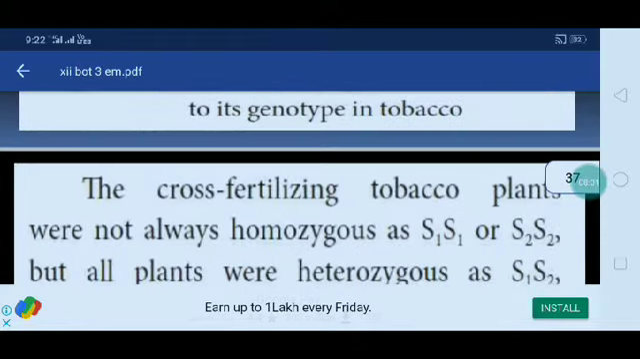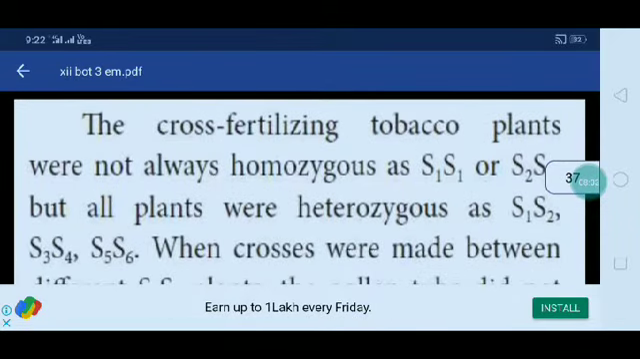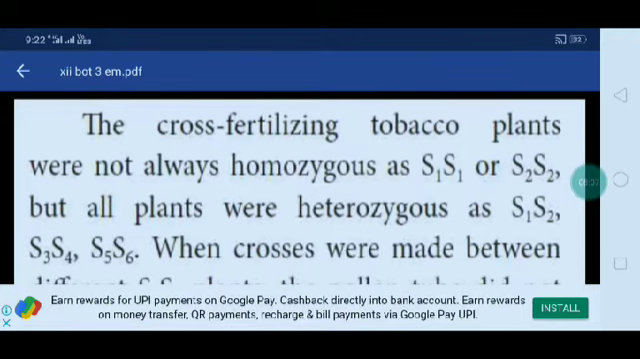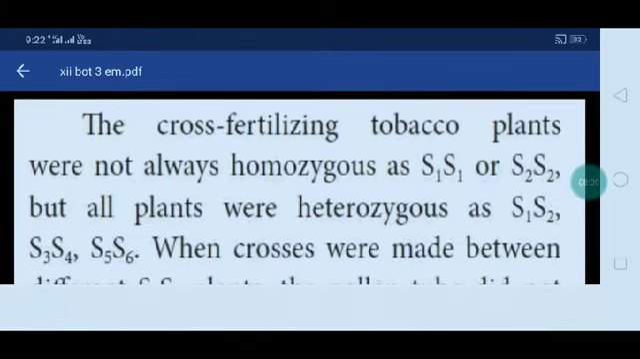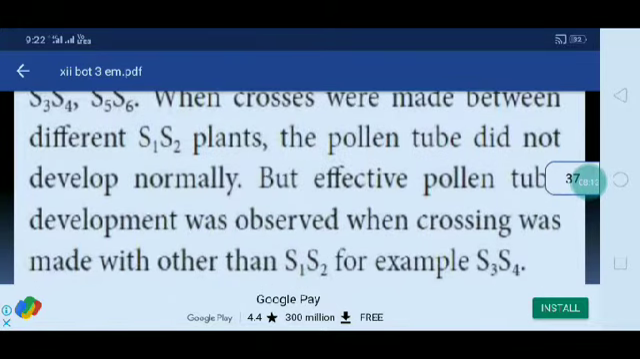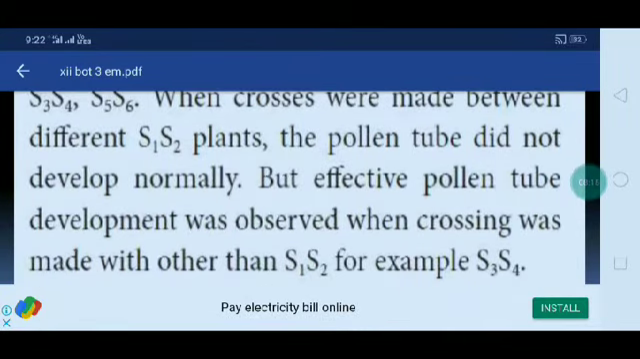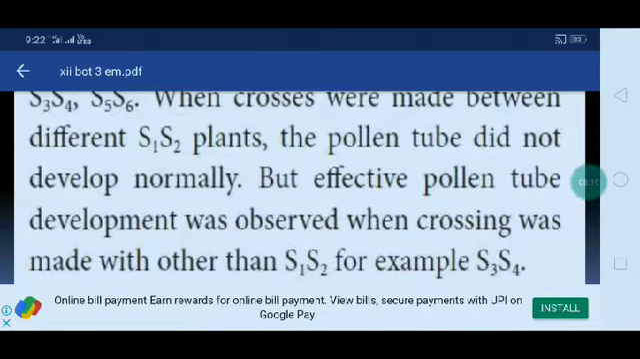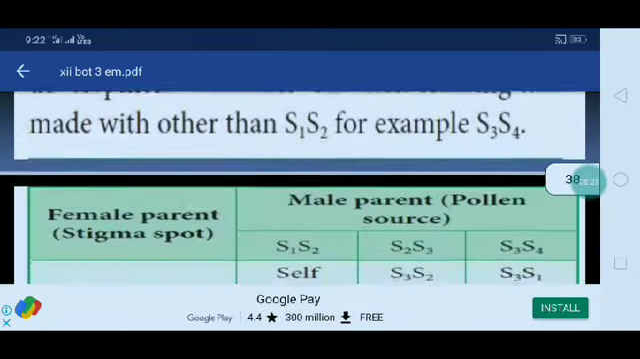Okay, the cross fertilization in tobacco plants was not always homozygous like S1 S1 or S2 S2, but all the plants were heterozygous, S1 S2, S3 S4, S5 S6. When crosses were made between different S1 S2 plants, the pollen tube did not develop normally, but effective pollen tube development was observed when crossing was made with plants other than S1 S2, for example S3 S4.